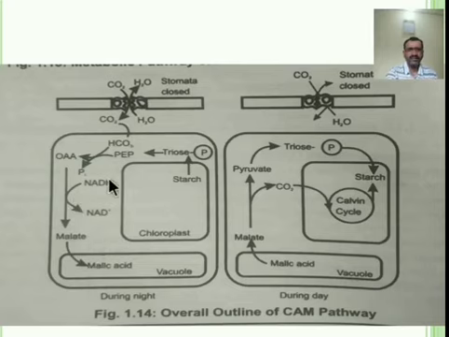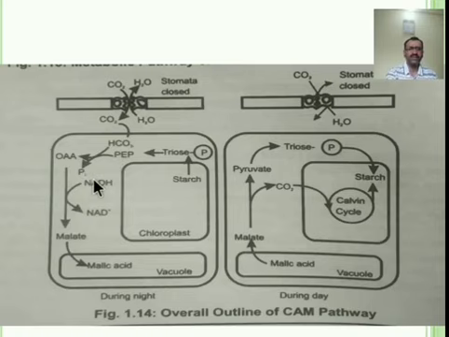The acidification phase comprises three subphases. First is CO2 fixation. Second is regeneration of PEP from starch. And third is the storage of malic acid in the vacuole. Let us see these three phases one by one, starting with CO2 fixation. Here in the cytoplasm, the liquid present in the cell is known as the cytoplasm.